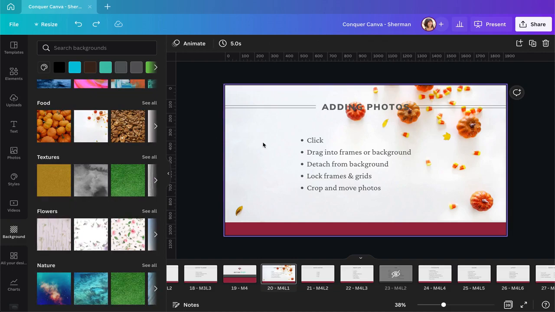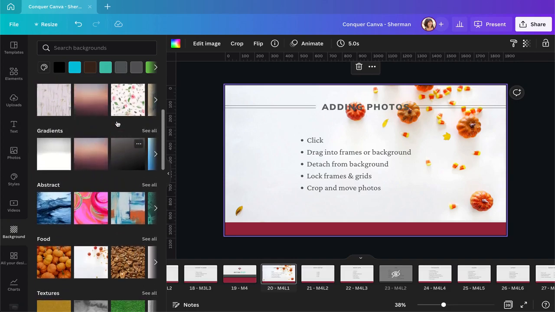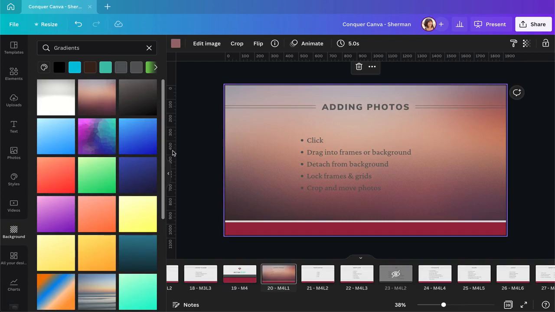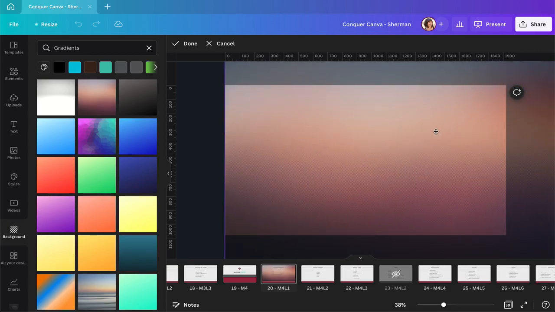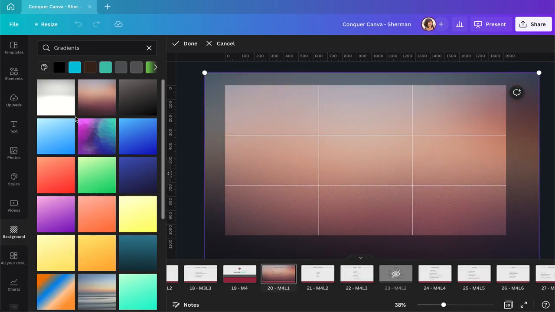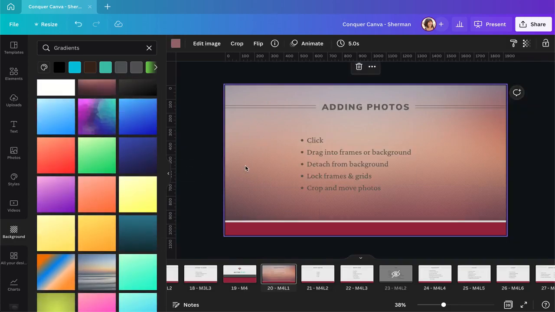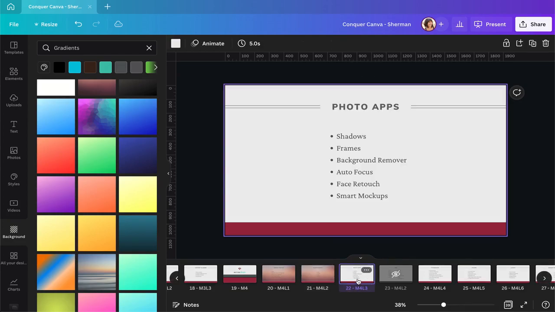By the way, if you found an image that you really like for one of your pages, let's say you found a nice gradient maybe, and you found the perfect sizing and the perfect position for it, then let's see if we can find a nice one. Let's just use this one. And you want to use that on the other pages as well, you can just click on your page and copy, Command C, and then select the page, and then paste it, Command V, onto your following pages.